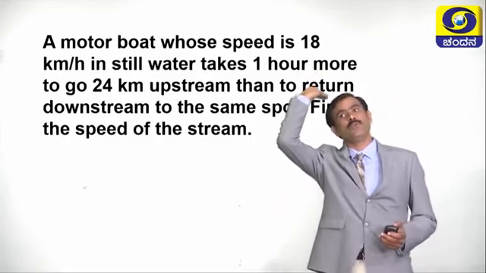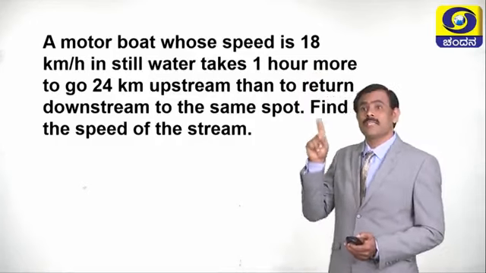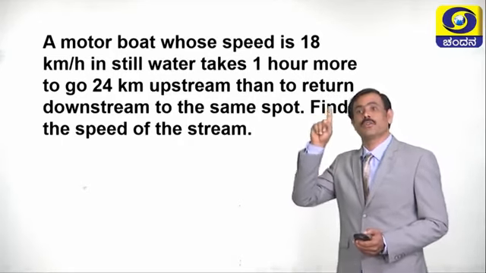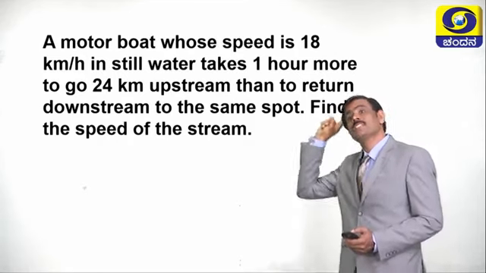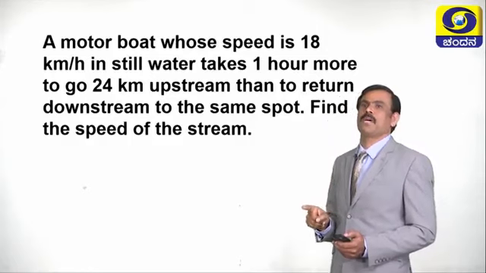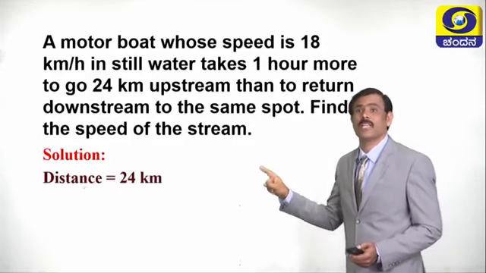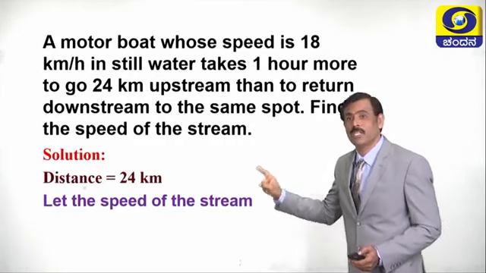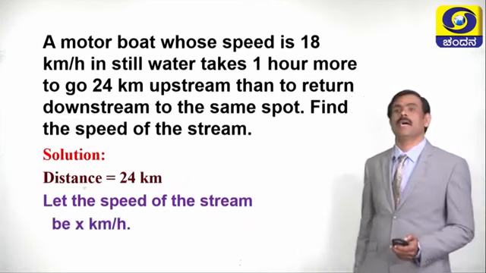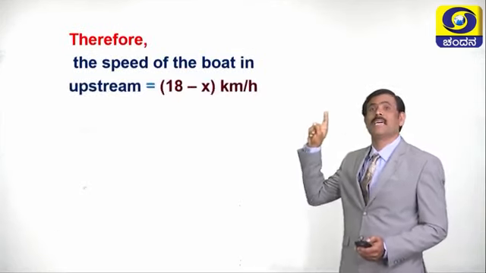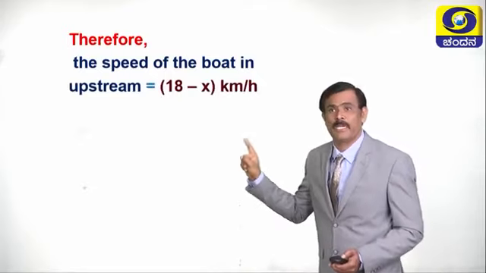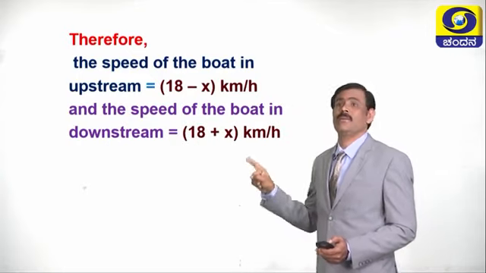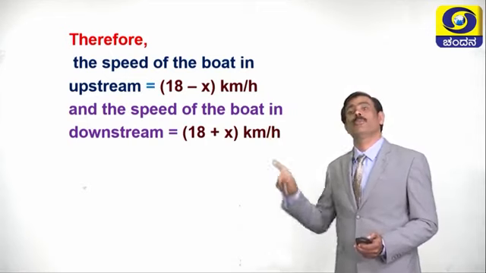Suppose the boat is moving against the stream, what is the speed of the boat in upstream? The speed of the boat in upstream is equal to speed of boat minus speed of stream. Let us solve this problem. The distance is given. What is the distance? Distance is 24 kilometer. Let the speed of the stream be x kilometer per hour. The speed of the boat in upstream is 18 − x kilometer per hour. The speed of the boat in downstream, as we discussed, is 18 + x kilometer per hour.